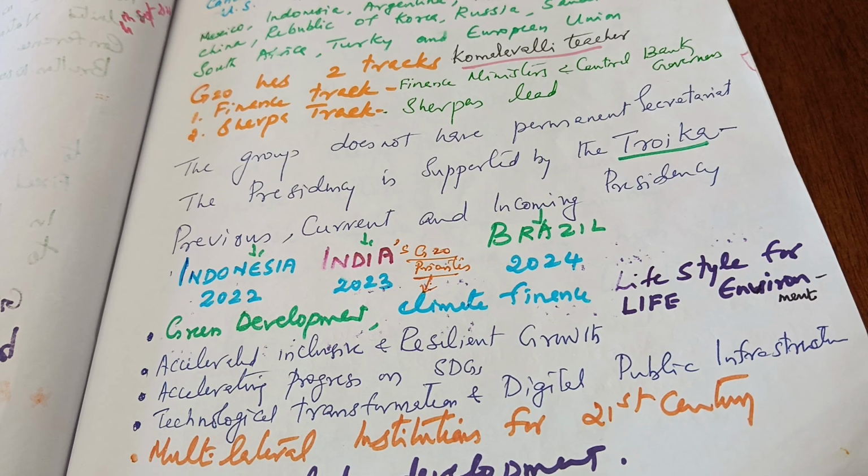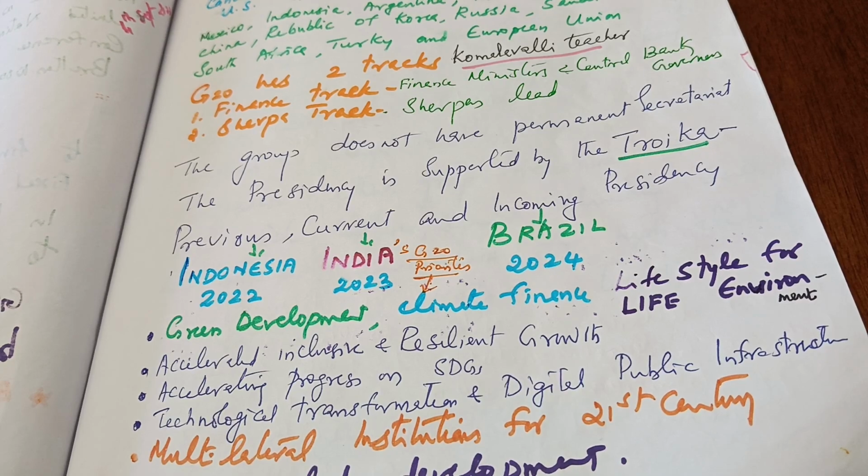Yes, you should have accelerated, inclusive growth. Inclusive means all types of people, all the countries, the entire world should achieve growth, because we know if one country is affected, that will automatically affect other countries also. We know what happened during COVID time. And if war is occurring in one country, the consequence is not in that nation only, it is affecting all other countries also. That way, we should have inclusive, resilient growth.